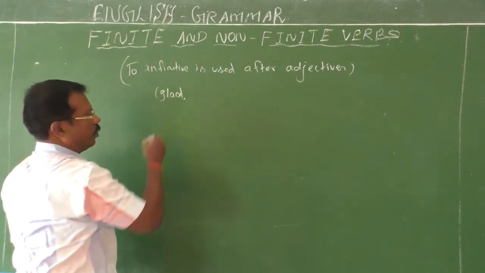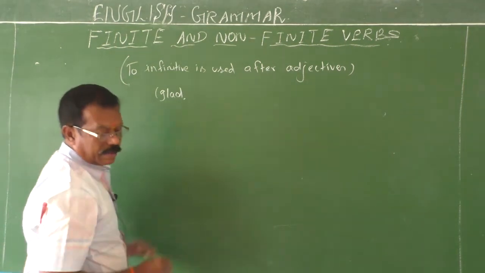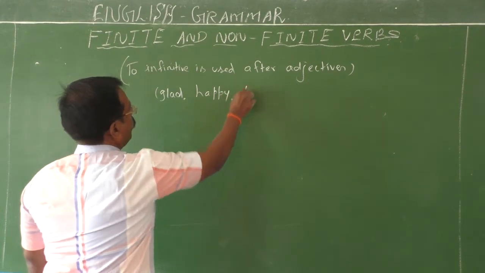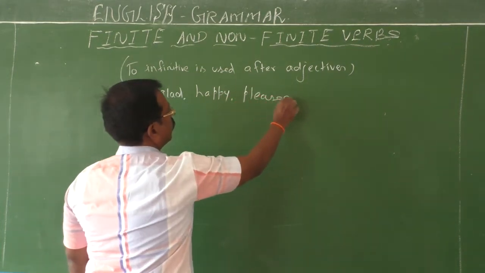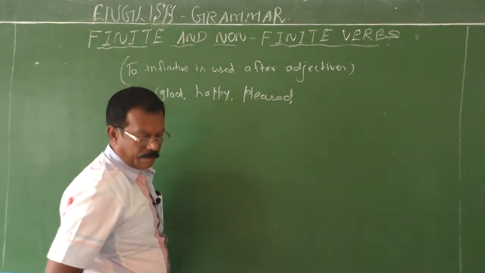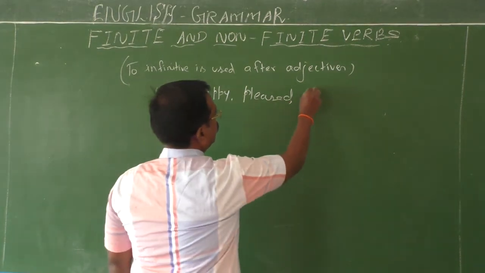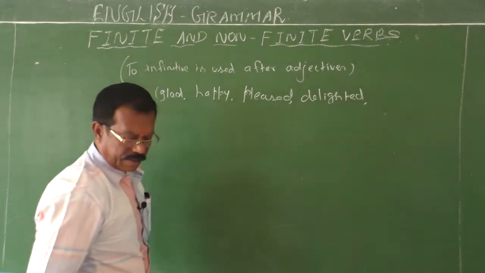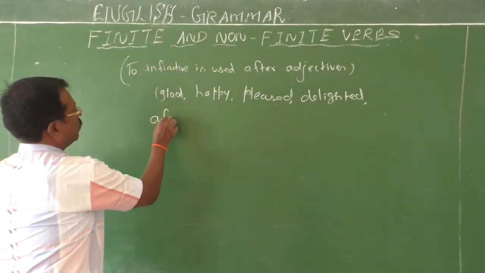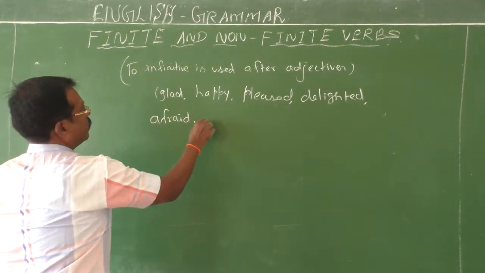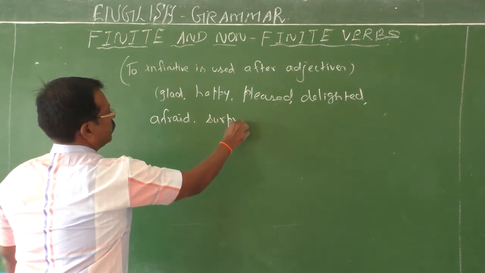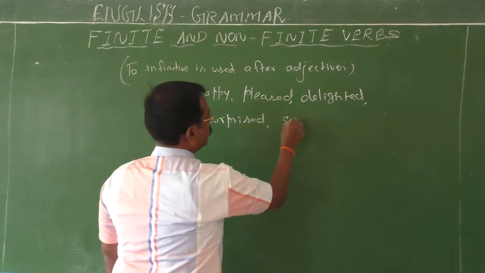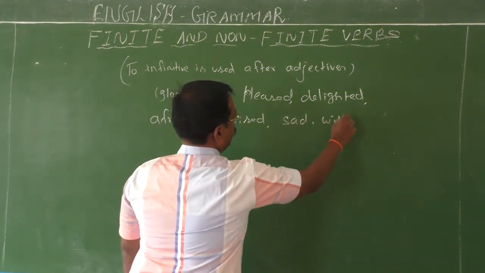It will help you. Glad, then happy, pleased, delighted, and then afraid, surprised, sad, willing.